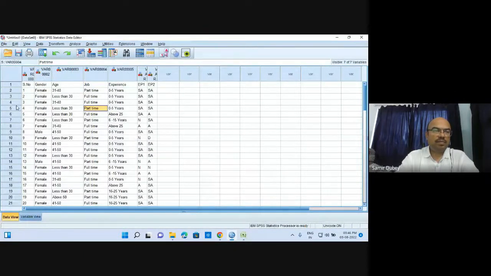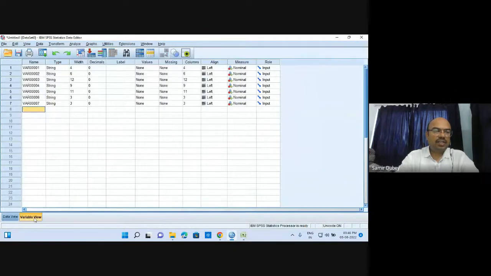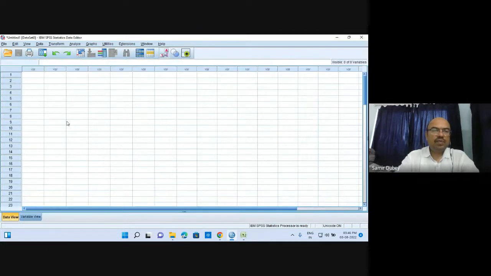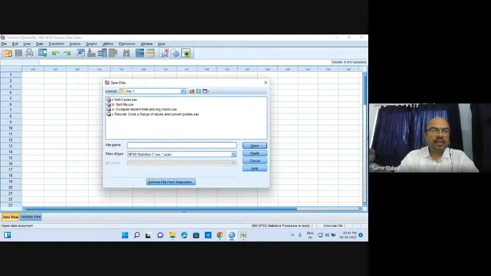Let us do one thing. Let me first remove this, and then we shall import the whole file. Here these are the variables. I have selected them and then cleared all the variables. Similarly, in the data view, you will find now the whole sheet is empty. So what we need to do is just open the file button.